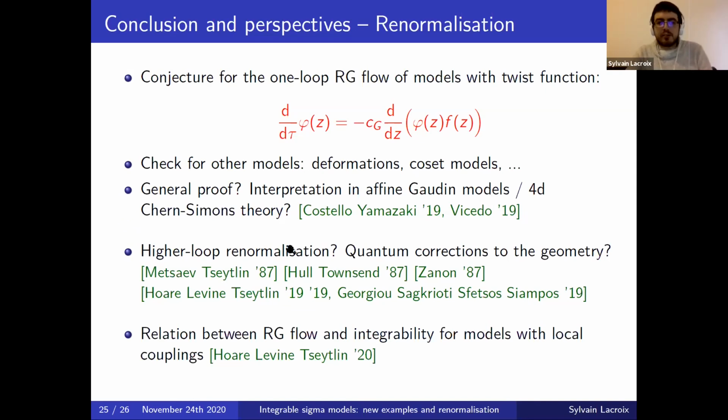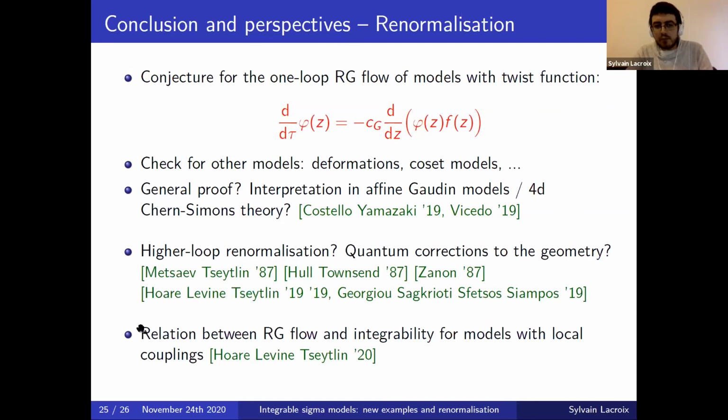Another interesting question would concern the higher-loop renormalization of these models. There exist general results about higher-loop renormalization of sigma models, also related to their geometry. And in general, this higher-loop renormalization requires adding quantum corrections to the geometry of the model. In particular, for integrable sigma models and for a certain specific integrable deformation, this question of higher-loop renormalization was studied recently in some paper here. And it would be interesting to study the higher-loop renormalization of the coupled model and see if in this case we also need quantum corrections.